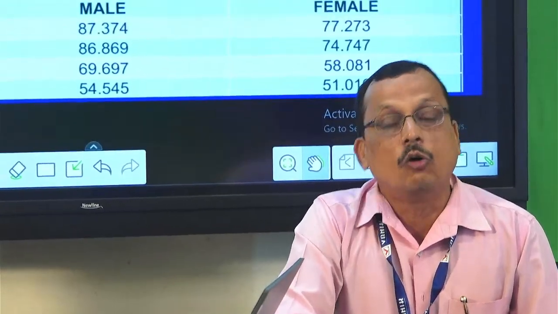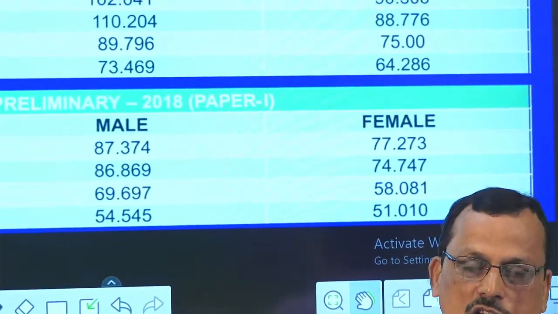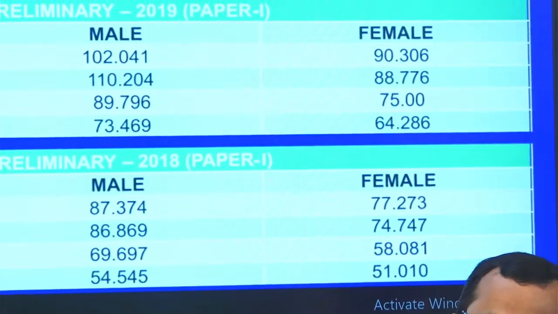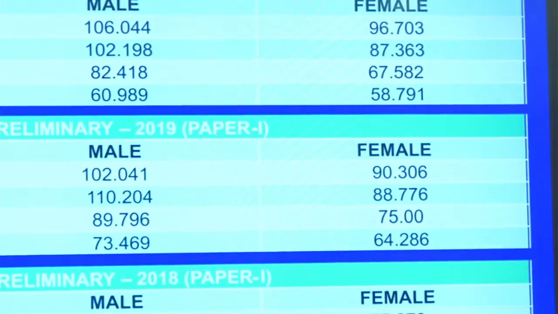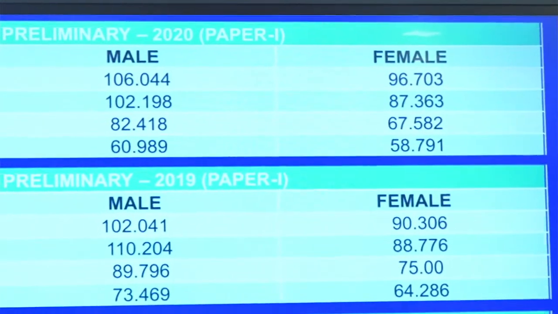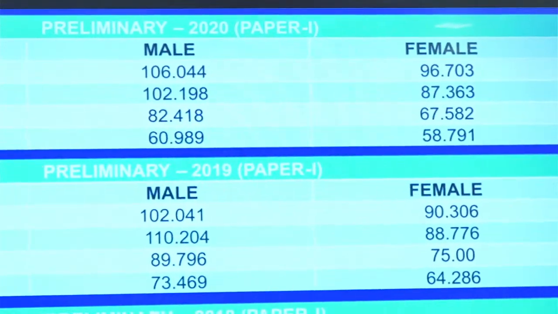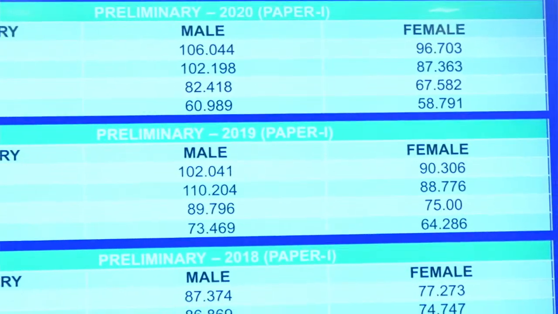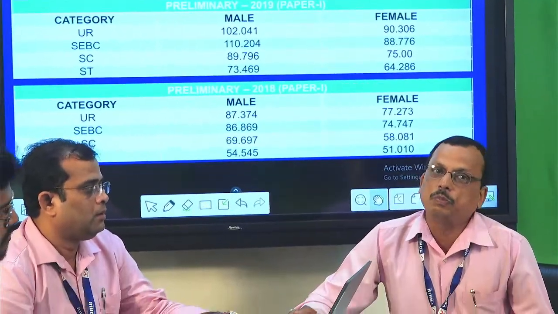But unlike last year, this year the cutoff will be less because of two factors. One is that the number of vacancies is more. Second is that the questions are tougher compared to last year. Based on these two factors, this year's cutoff will be slightly less: around 90 for the general male category and around 80 to 85 for the female category, and accordingly the others will be slightly less compared to last year.